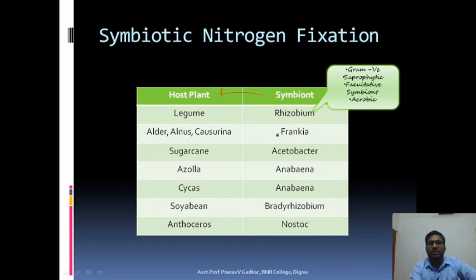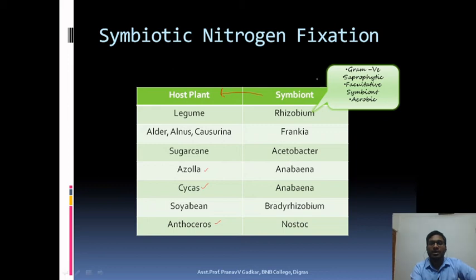So here are some of the symbionts and their host plants. Rhizobium is the symbiont for the Leguminosae family. Frankia is the symbiont for Alnus, Ulmus, Casuarina. Acetobacter works with sugarcane. Anabaena also works in association with Azolla, which is a pteridophyte. Anabaena also works with the gymnosperm Cycas. Bradyrhizobium works with soybean, and Nostoc works with Anthoceros, which is a bryophyte. So these are examples of angiosperms, gymnosperms and bryophytes which are closely associated with symbionts for nitrogen fixation.